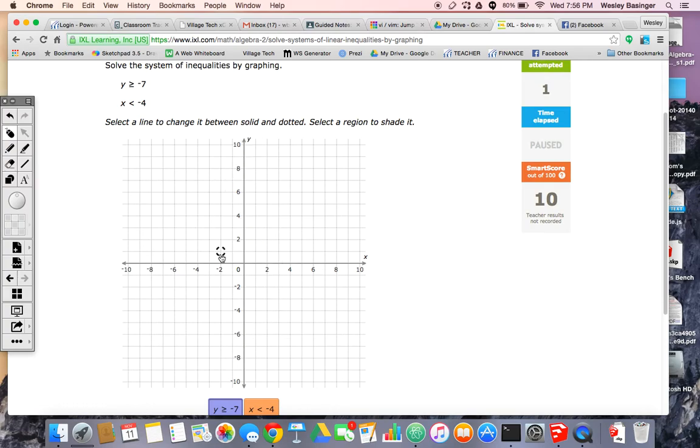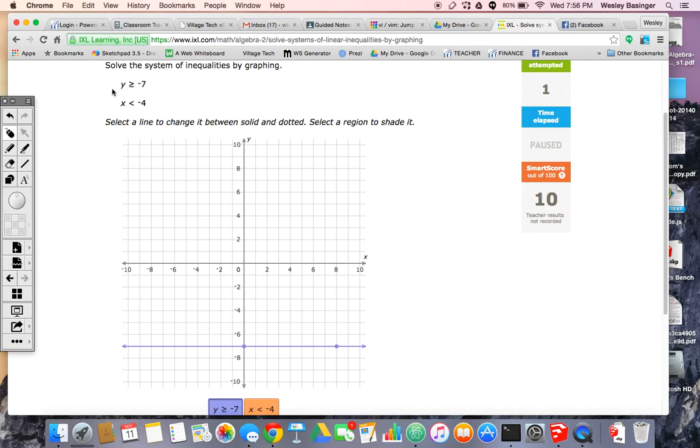Let's do y, and we're going to do -7, halfway between -6 and -8, right there. Okay. Notice it's a horizontal line because there is no m and there's no x. So it's just a straight horizontal line, and I put it right there. Okay, looks good because it's horizontal at -7 and it's dotted. Nope, it's got to be solid because it's greater than or equal to. It's got that extra little line underneath, so I change it to solid.